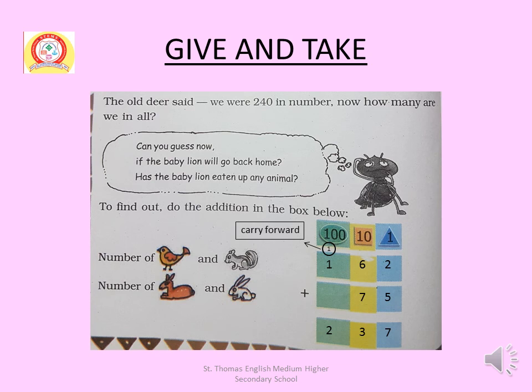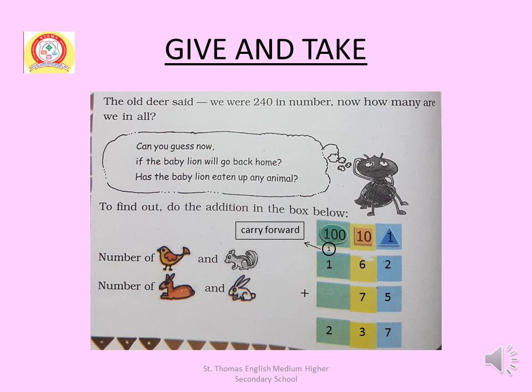Number of birds and squirrels 162, and number of deers and rabbits 75. So 162 plus 75: 5 plus 2 is 7, 7 plus 6 is 13, 3, 1 carry forward, and then next 1 plus 1, 2. So 237 in total.